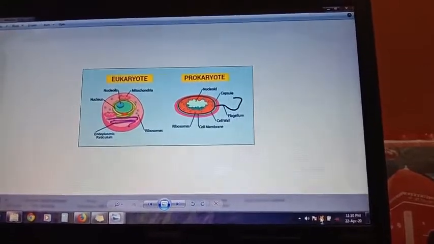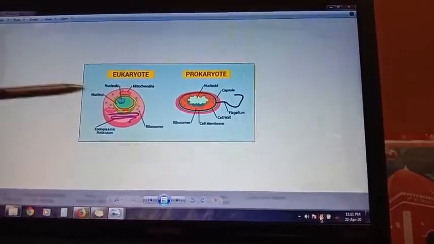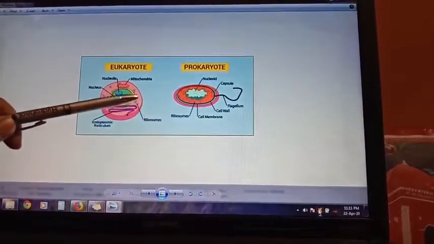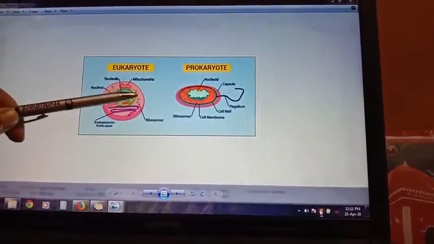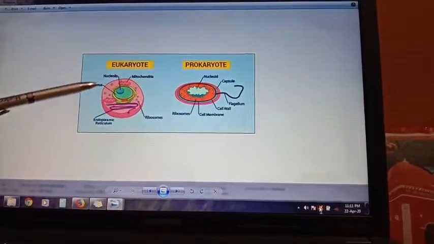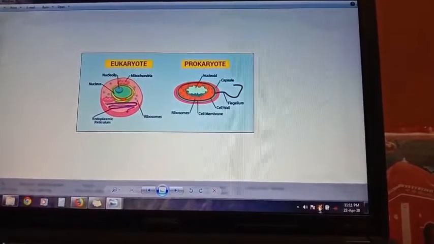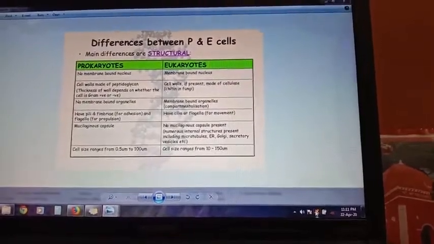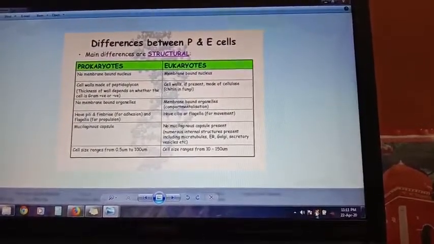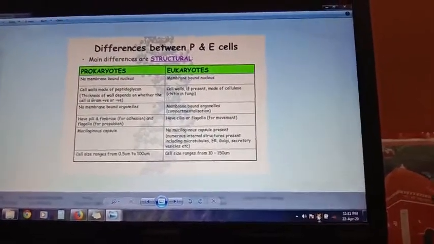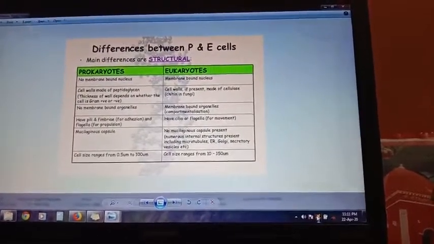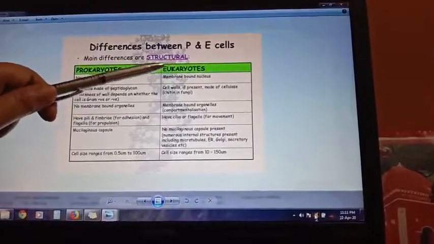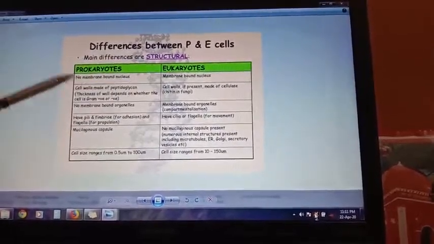Now next is the eukaryotic cell. Here you can see that the nucleus is well developed and many membrane bound organelles are present inside the cells. Here is the difference between prokaryotic and eukaryotic cells. In prokaryotes, no membrane bound nucleus is present, and in eukaryotes, a membrane bound nucleus is present.